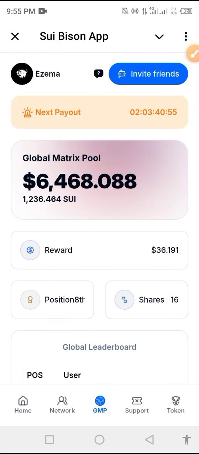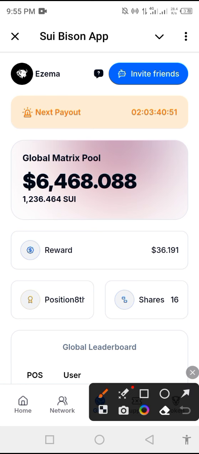So if you refer one person, you are going to earn a $2 reward when the person funds his or her wallet. This is the first method of earning when you are inviting someone, when you are promoting this Sui Bison, okay?